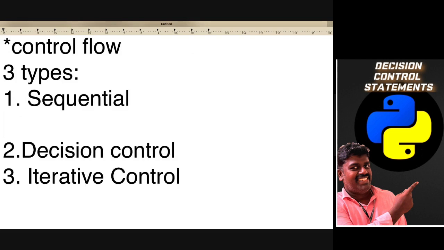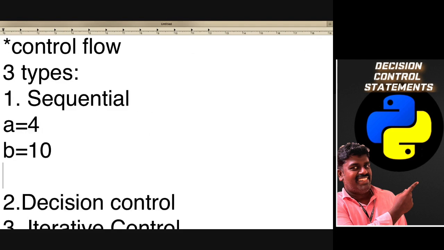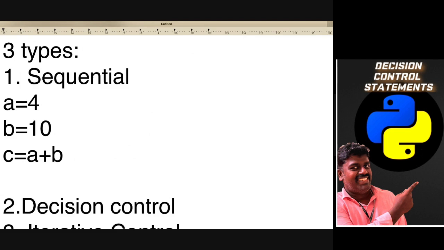For example, if you are giving a equal to 4, and then b equal to 10, and then c equal to a plus b, and then we print the value of c. So this is like a normal flow.